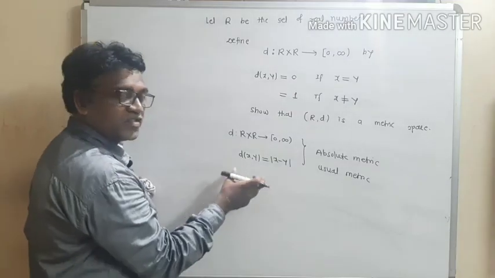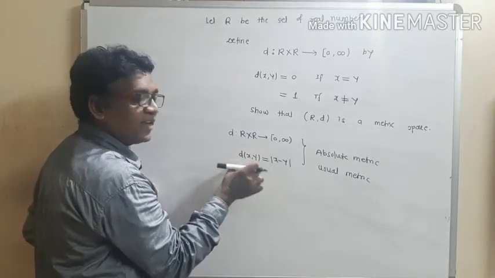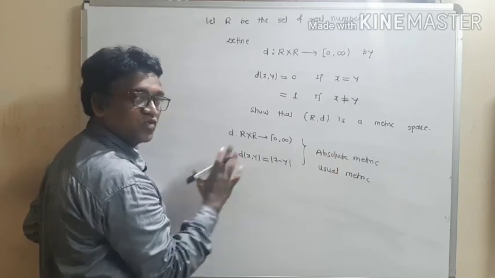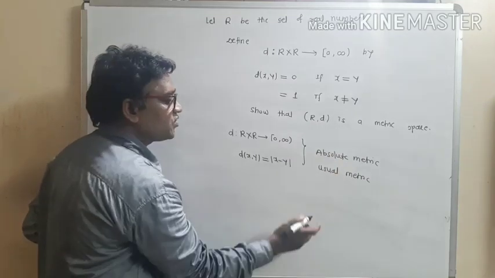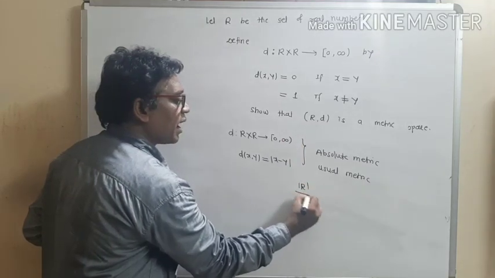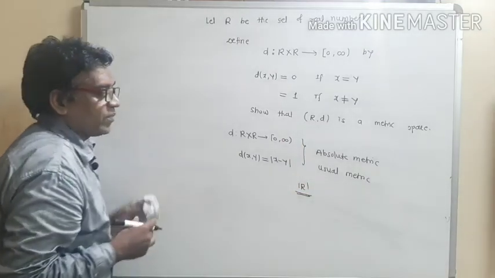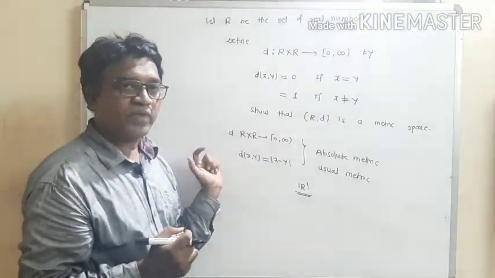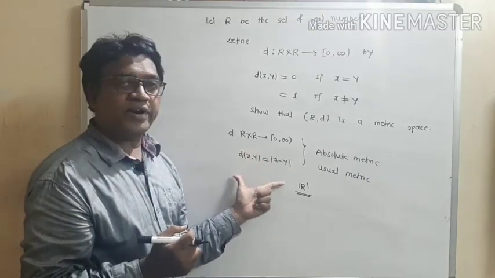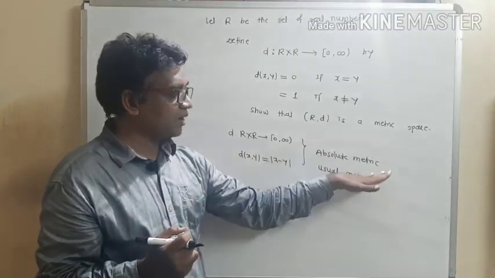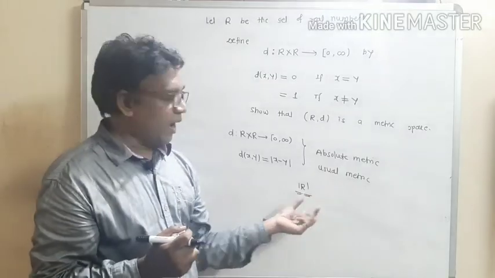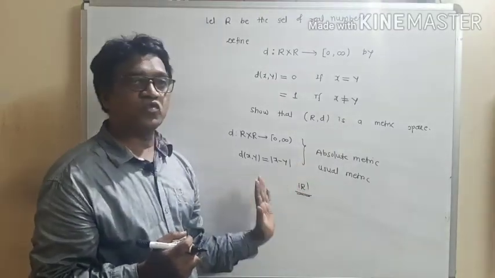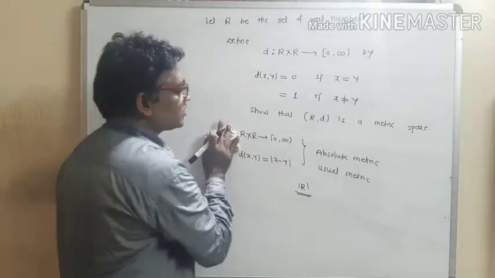This metric, distance of xy equal to mod x minus y, is our previous example. This is the standard metric, called the absolute metric or the usual metric, and R1 is the notation for the usual metric. Now this is our second metric.